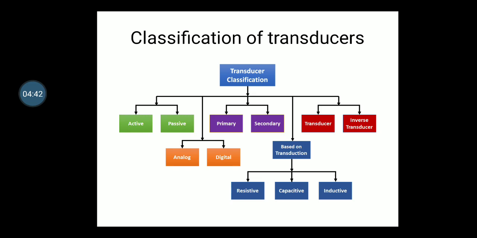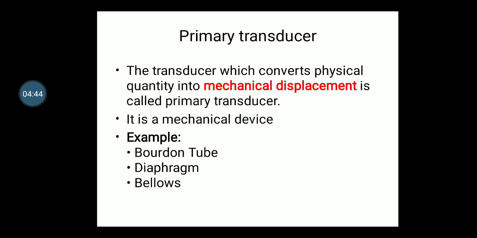Now let us understand what we mean by primary transducer. The transducer which converts a physical quantity into mechanical displacement is called a primary transducer. It is a mechanical device. Why is it necessary to convert a physical quantity into mechanical displacement? Because it is not always possible to convert a physical quantity directly into an electrical quantity.